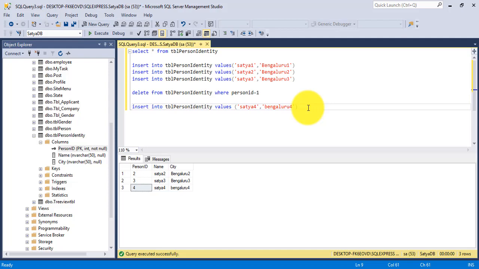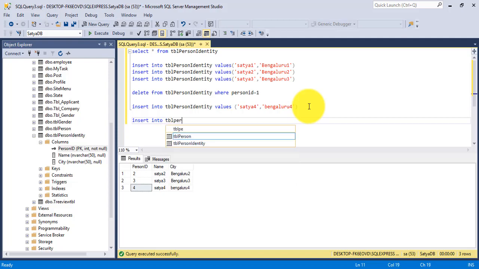So the next point is, for example, I need to pass person ID value 1 explicitly. Let's see what happens. I want to insert the value of person ID explicitly.